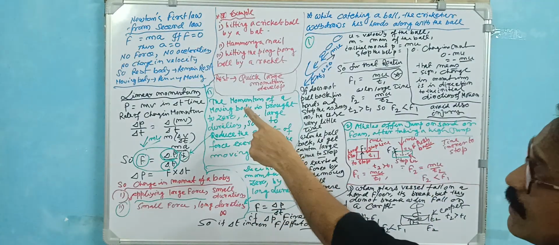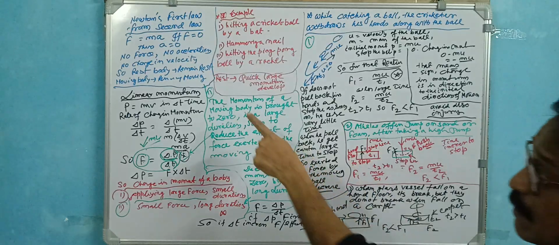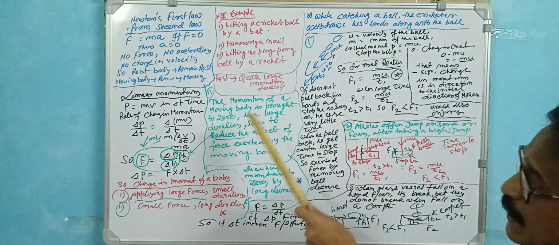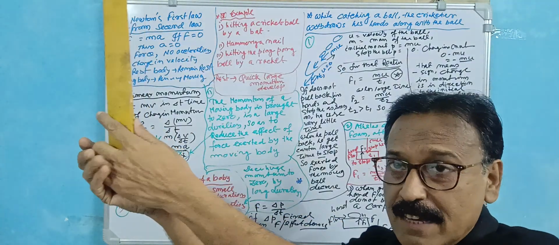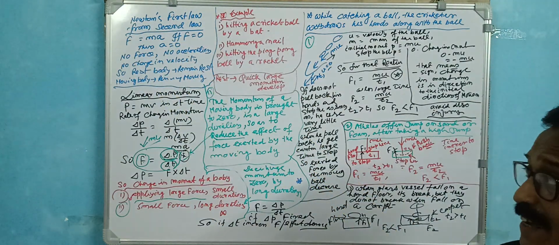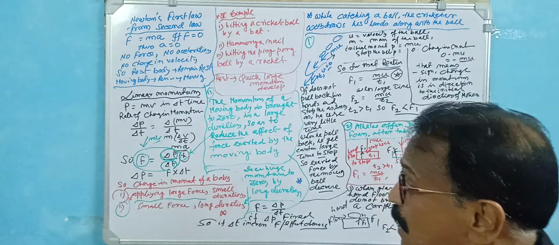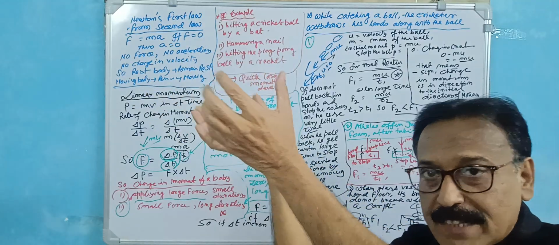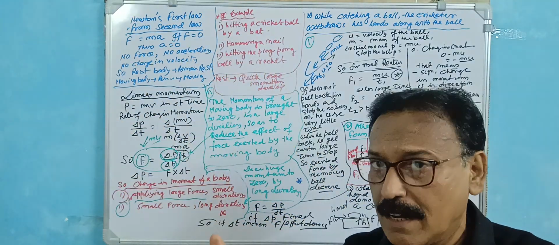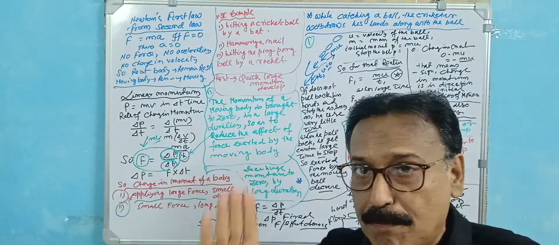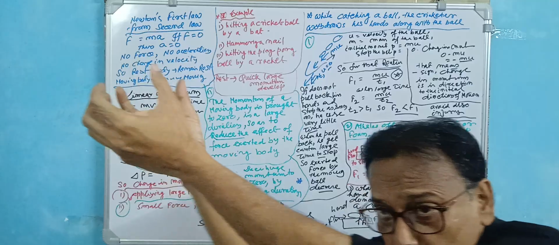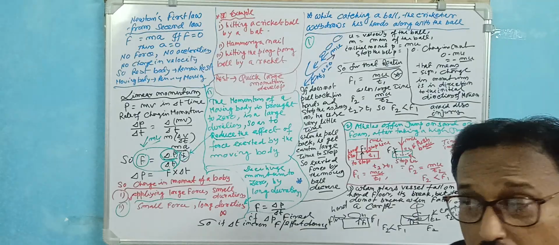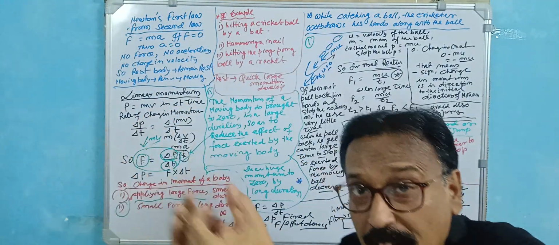Here the momentum of the moving body is brought to zero over a large duration. That means from here you catch, but you increase the time of catching. Just grip, without rebounds, so as to reduce the effect of the force exerted by the ball. If you catch the ball rigidly here, the effect rebounds and the force is large. But if you reduce the force by taking more time to stop the ball, you increase the time.